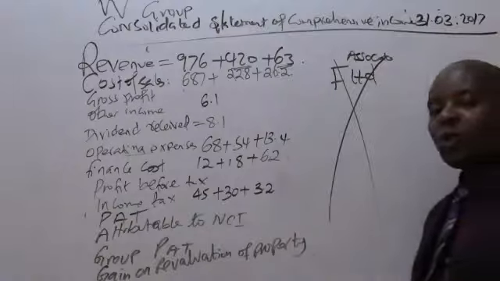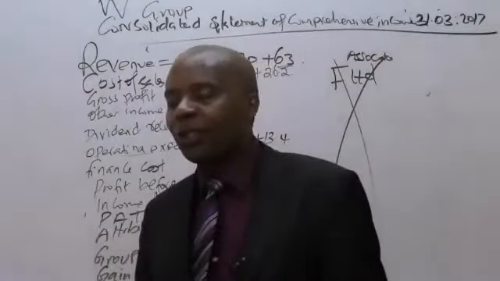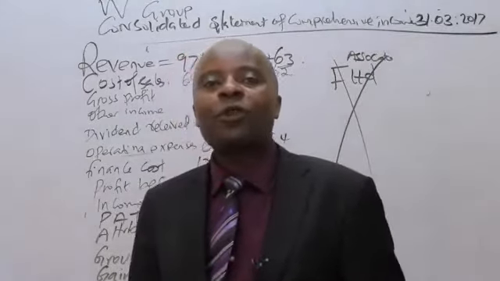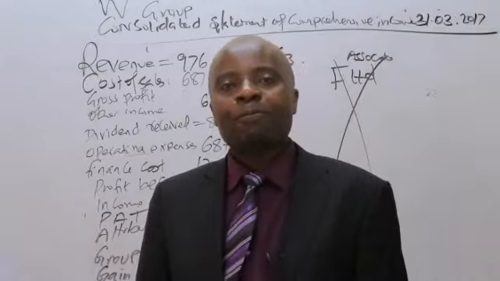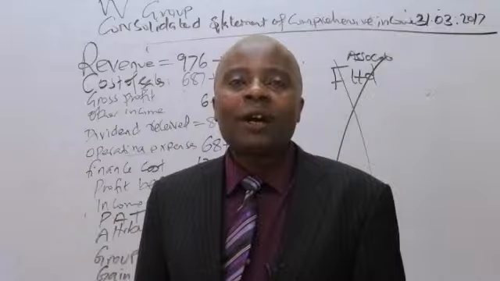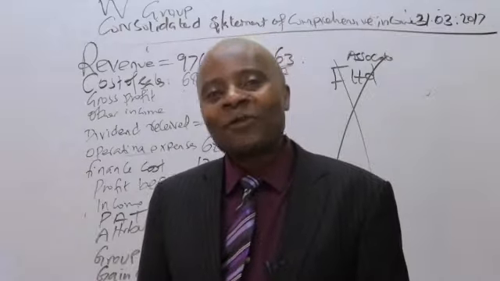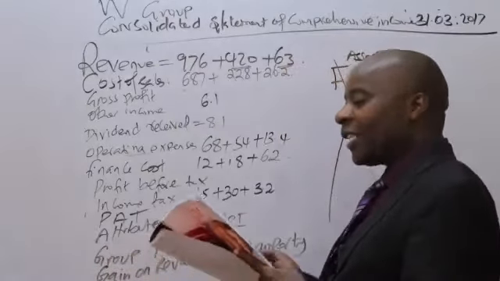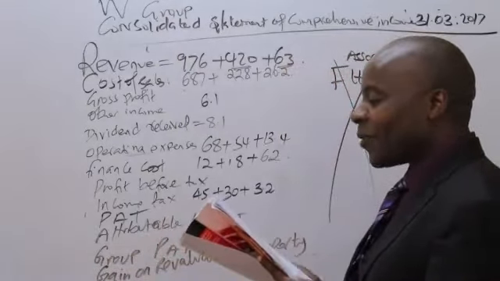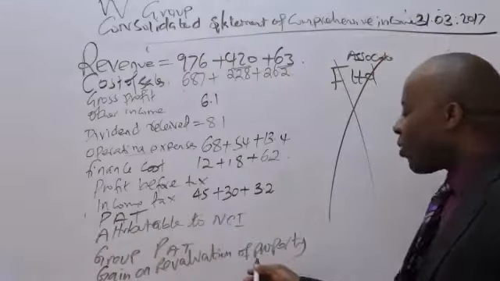The person who taught me this told me one simple thing: anything that falls under comprehensive incomes is a free mark. Other comprehensive incomes are normally a free mark. What are you supposed to do? For this gain on revaluation, you'll take the one of the parent.